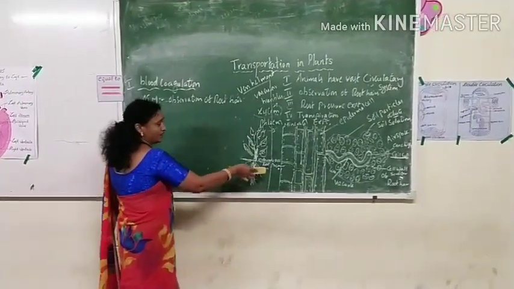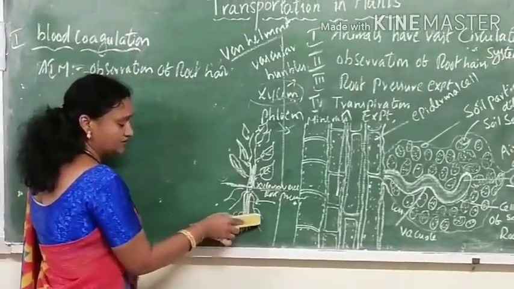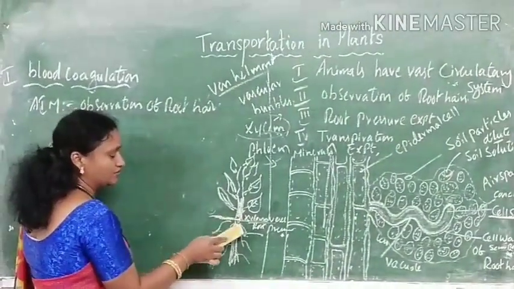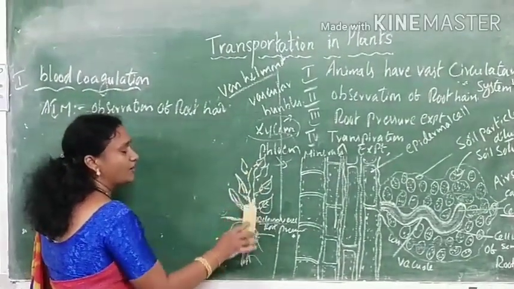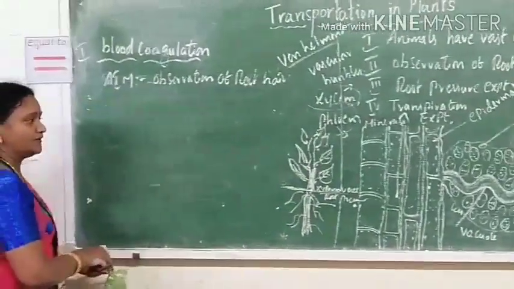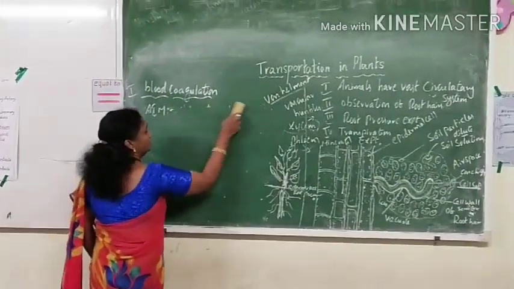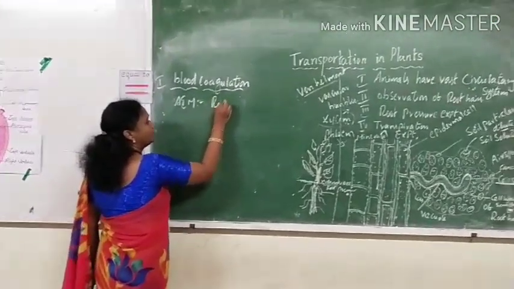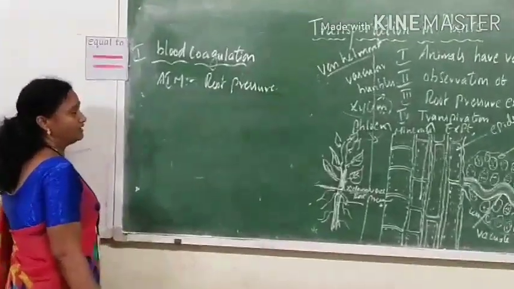As the plant root system contains many hairs, these hairs at once send the water to the main root, which creates the pressure to pull the water towards the xylem, and the xylem helps in conduction of water to all the parts of the plant. So now let us see whether roots exert pressure or not. Our aim of the experiment is to observe the root pressure in the plant: roots exert pressure and help in the conduction of water.